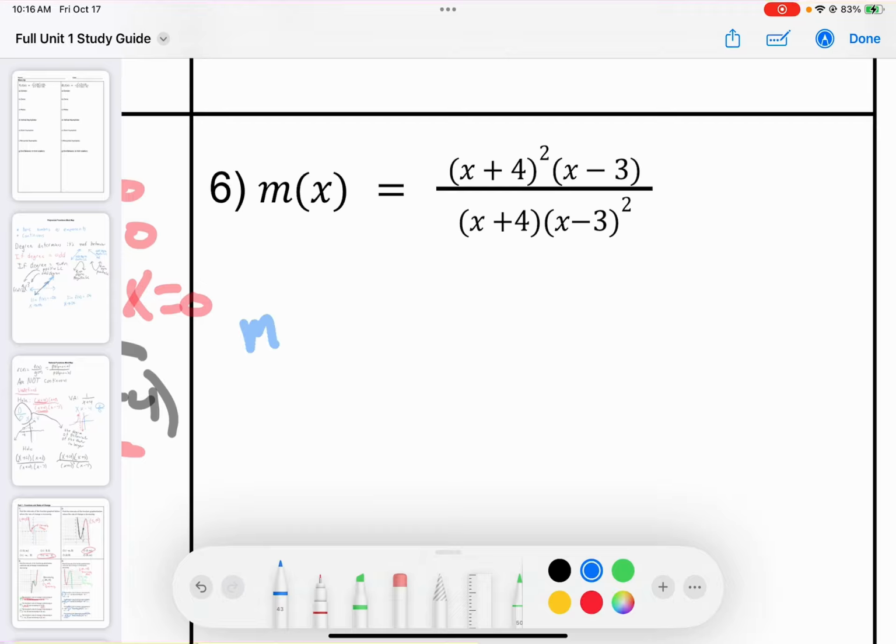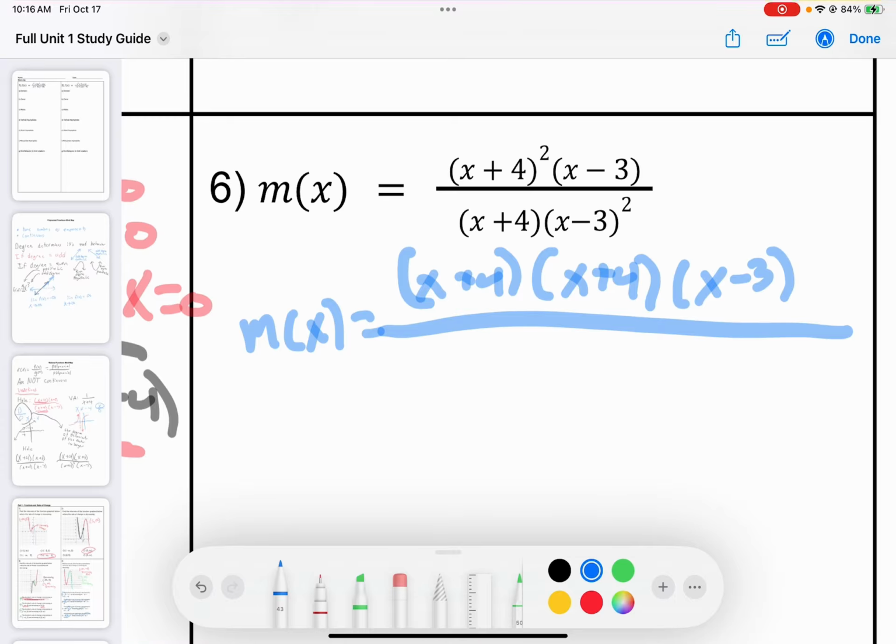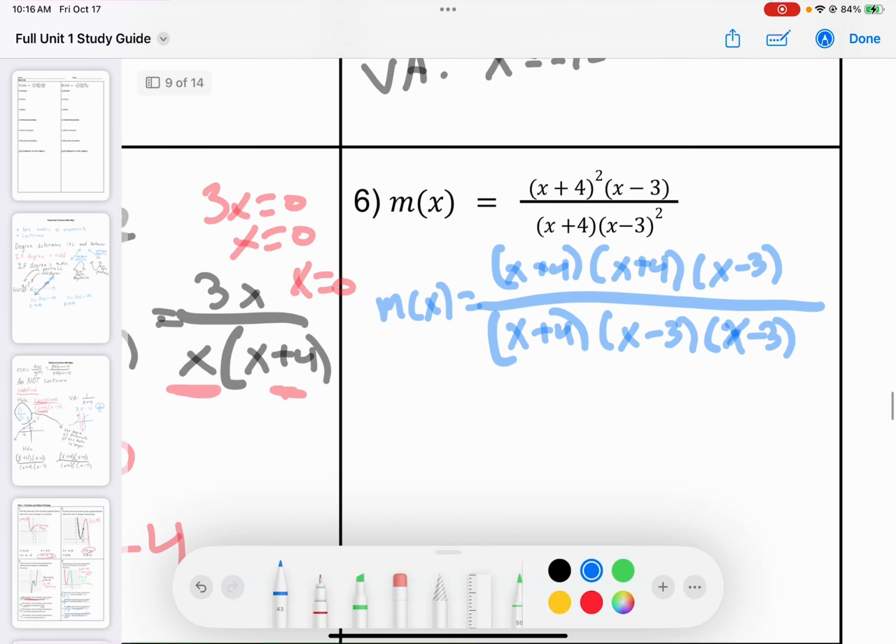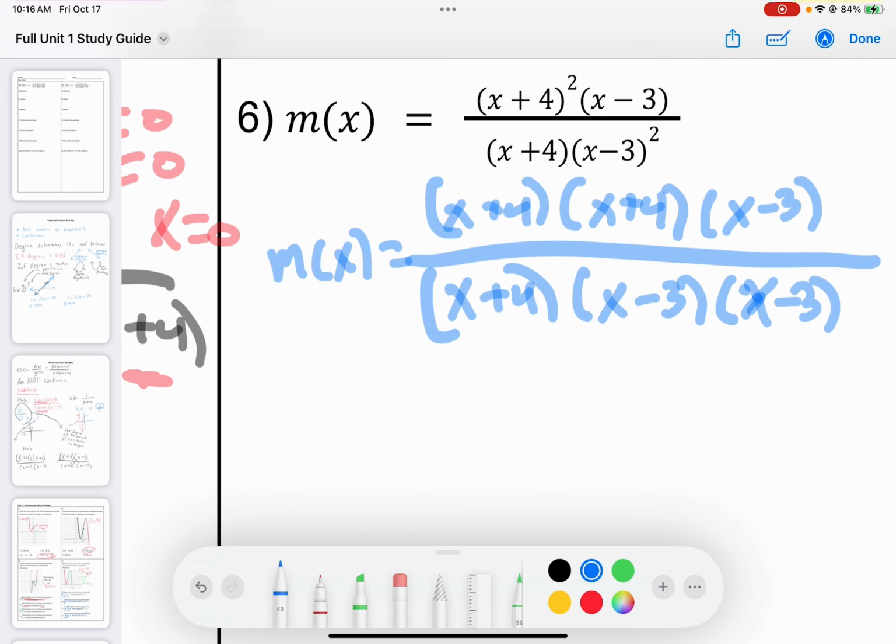I could rewrite this in expanded form as x plus 4 times x plus 4 times x minus 3, all over x plus 4 times x minus 3 times x minus 3. Well, I want to think about this. If I cancel, I want to come over here first. If I cancel these out, right here, these x minus 3s, I'd still have this on the bottom, and the bottom only.